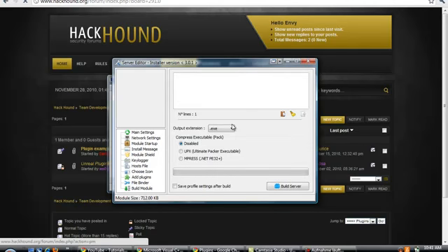Boot module. This will boot the server. Here you can select the output extension, for example SCR. When you're spreading on chats or something like this, then I suggest using SCR because everyone thinks SCR is a screensaver, so everyone thinks this is a screensaver, not an exe. Okay, so here you can compress your server. I will disable this, but this will make the size smaller.